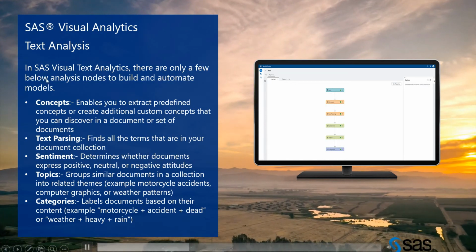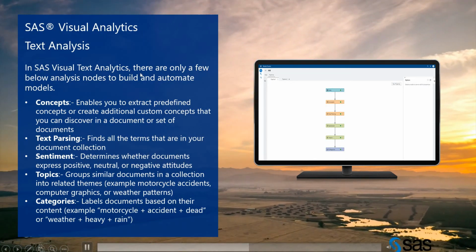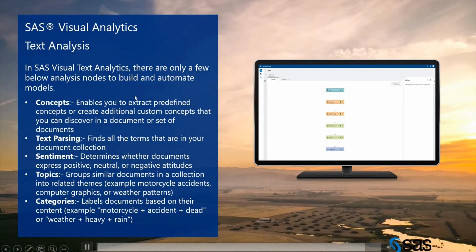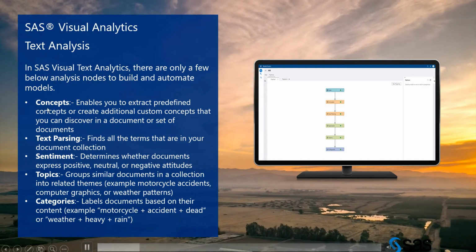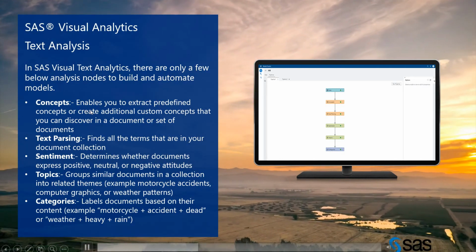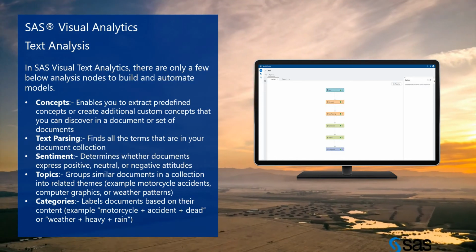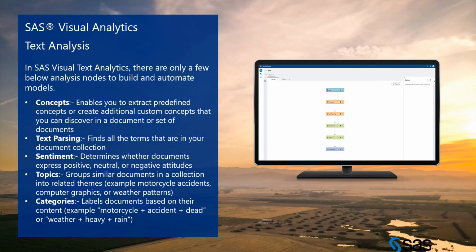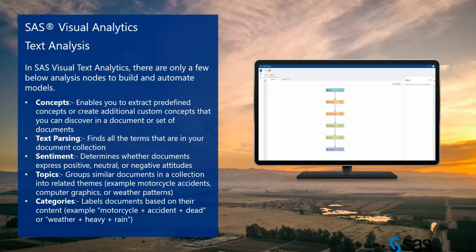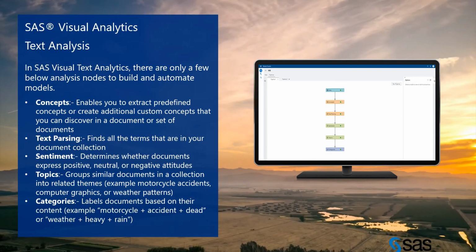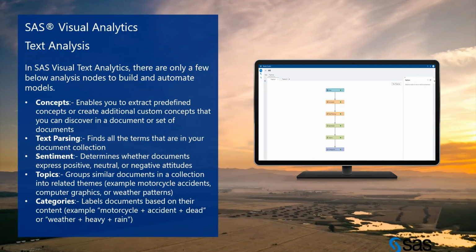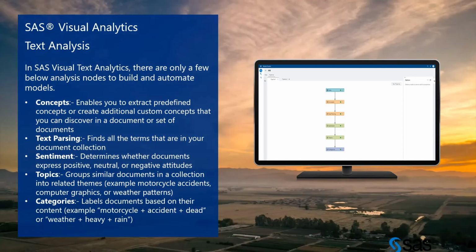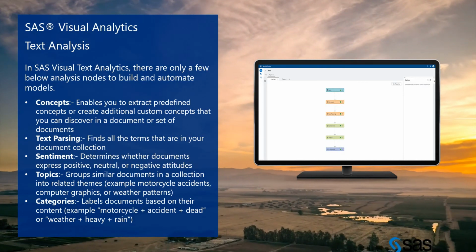Let's see what concepts are, what the nodes are. In SAS Visual Analytics, there are only a few analysis nodes to build the automated models, because they automatically build the models here. This is the automate feature of SAS VA. First is concepts, which enables you to extract predefined concepts or create additional custom concepts that you can discover in a document or set of documents.